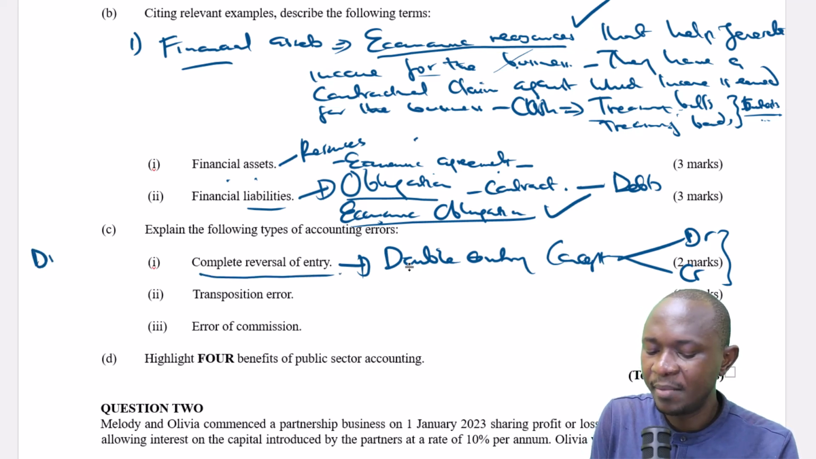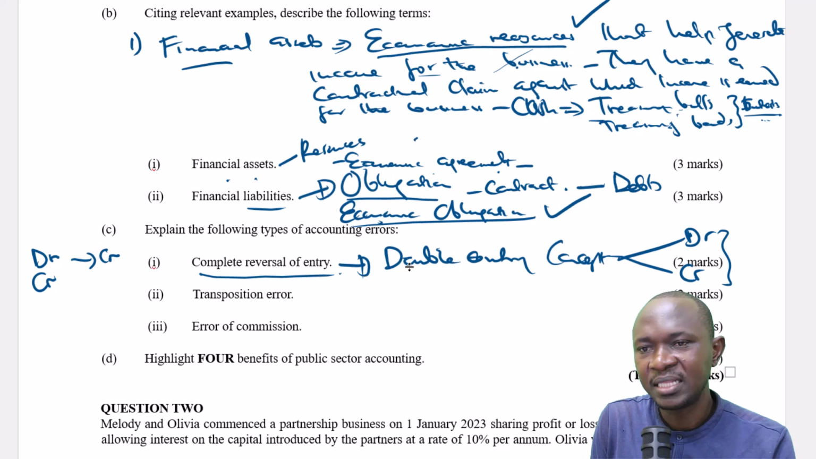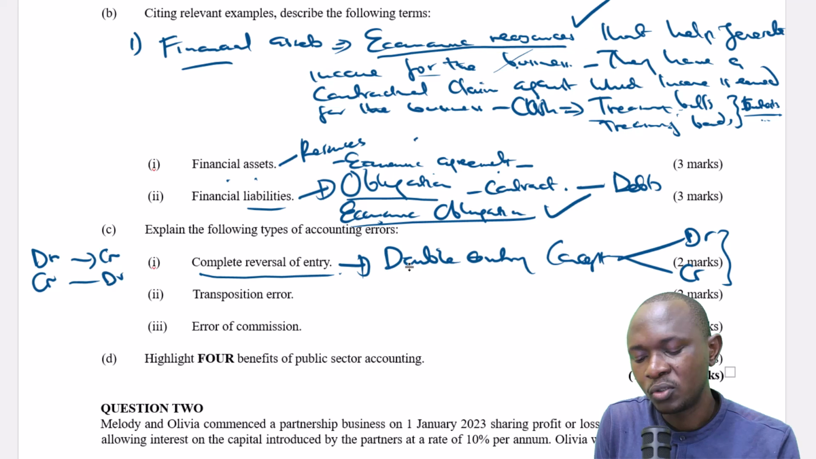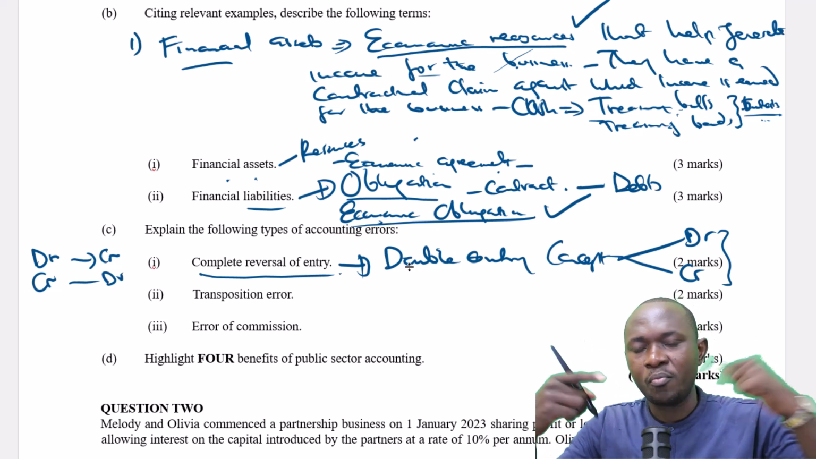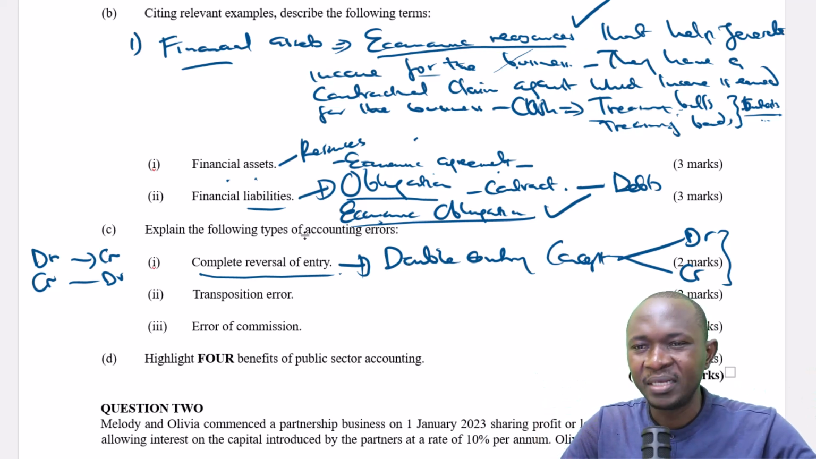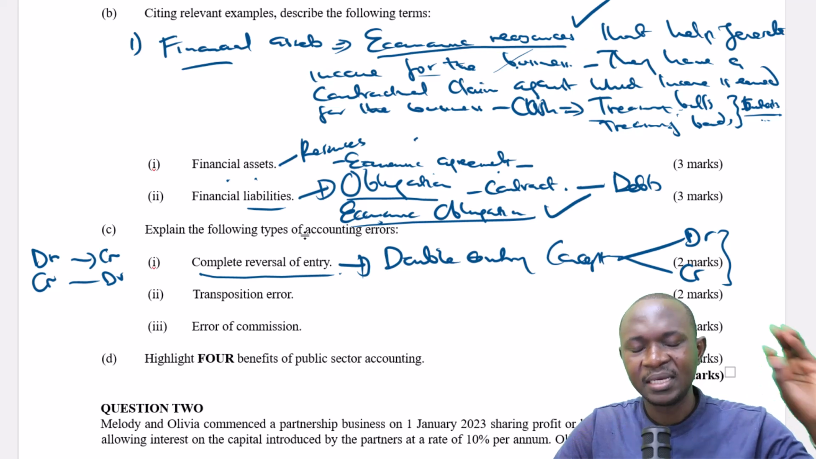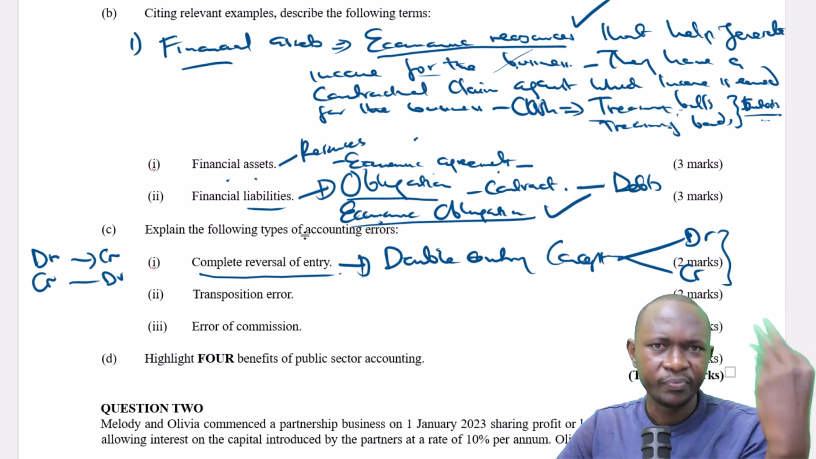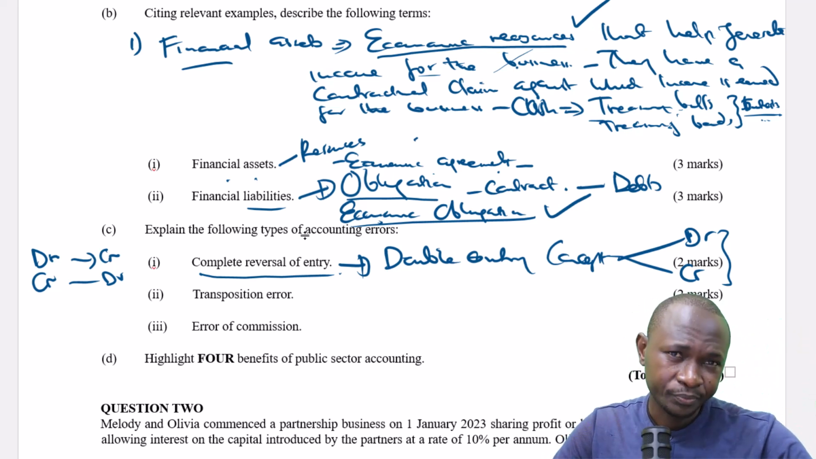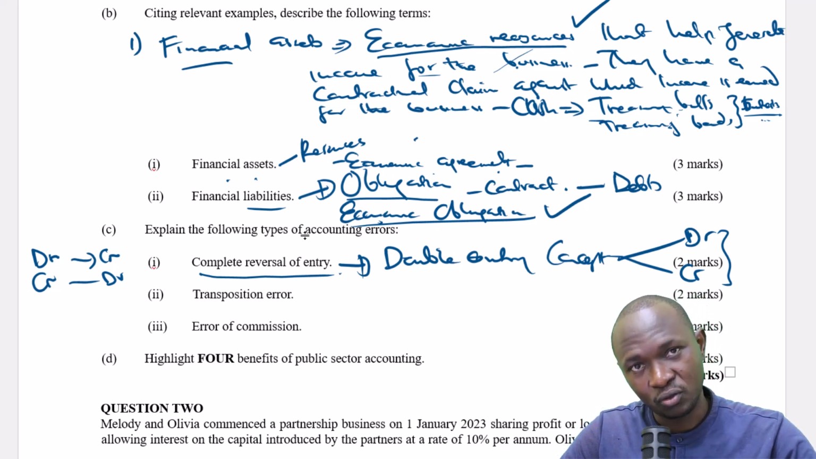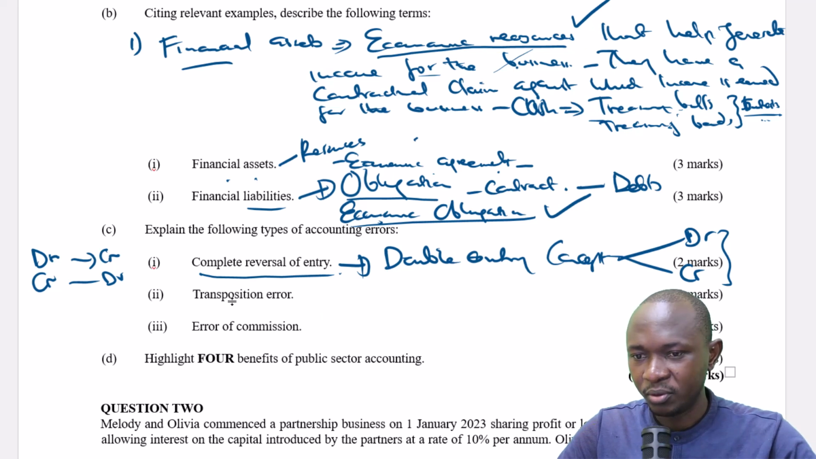Instead of debiting an entry, you credit. And instead of crediting the respective entry that goes with the debit, you debit. So you'll have done the opposite. That's what we refer to as complete reversal of entry. I'm supposed to debit, but erroneously I credit. Then the one that I was supposed to credit, I debit. That is what we refer to as the error of complete reversal. I will give you an example to explain that.